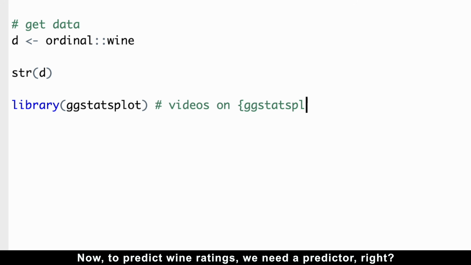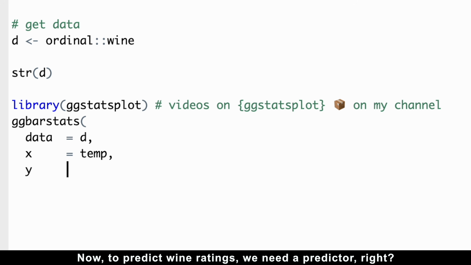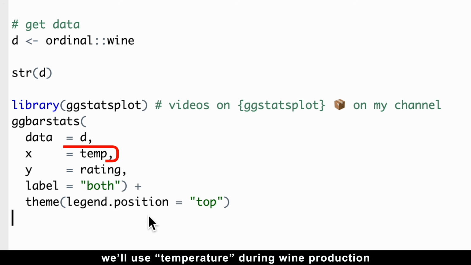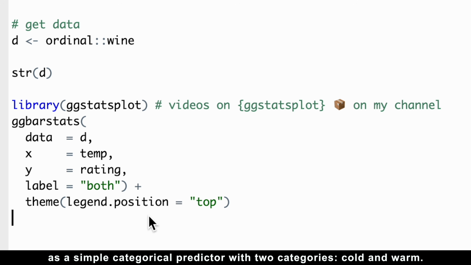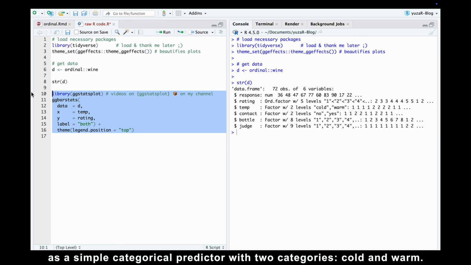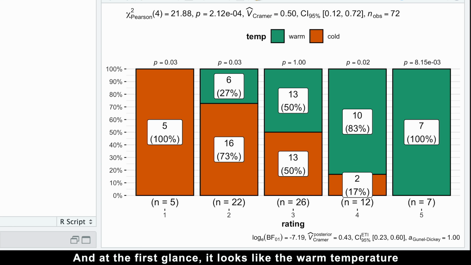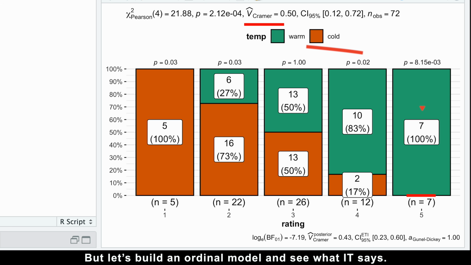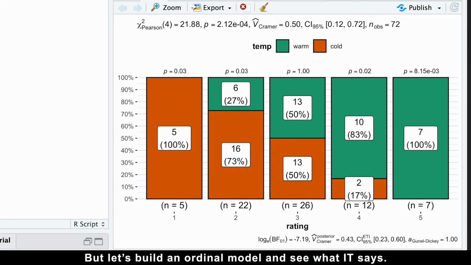Now, to predict wine ratings, we need a predictor, right? To make our model as intuitive as possible, we'll use temperature during wine production as a simple categorical predictor with only 2 categories, cold and warm. And at first glance, it looks like the warm temperature is significantly associated with higher ratings, which means more bitterness. But let's build an ordinal model and see what it says.